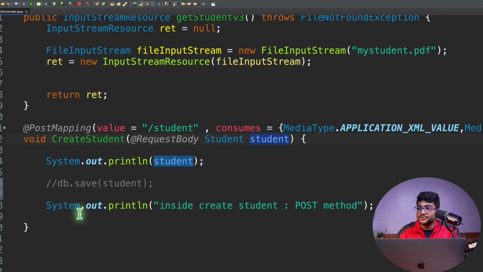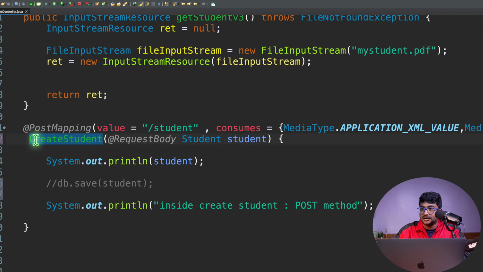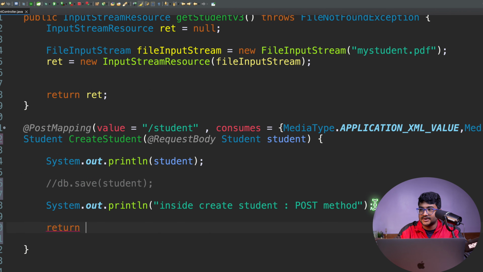So how can we do that? Have a look into this. For example, let's say the createStudent method wants to return the student object to the client. Once the insertion is done, imagine some kind of insertion is happening over here. Once that is done, I want to return the student object to the client. So right now I'll have a return statement and I'll return a student object to the client.